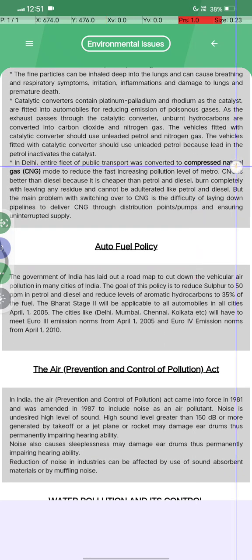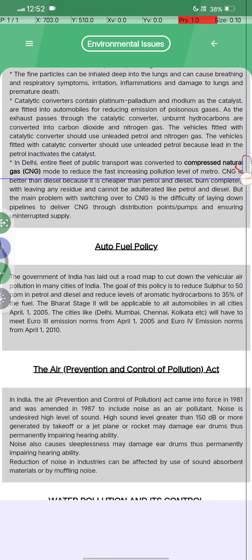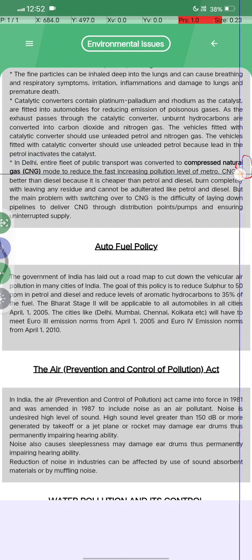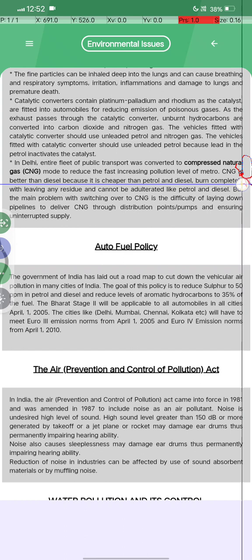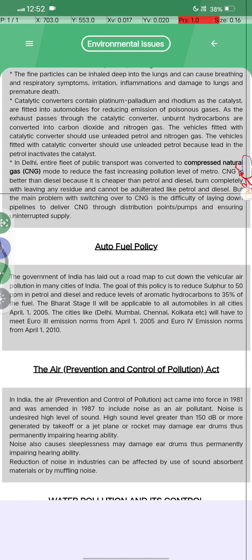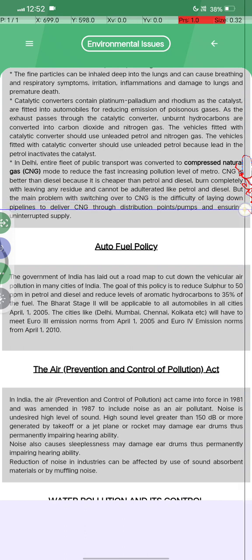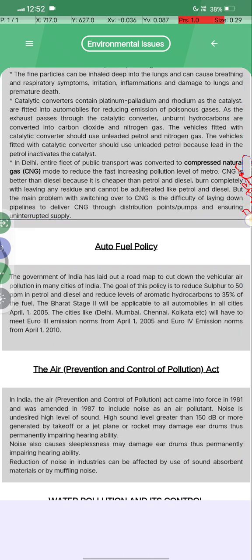And, for example, in Delhi the fleet of public transport was converted into compressed natural gas mode to reduce the fast-increasing pollution level of the metro. CNG is better than diesel because it is cheaper than petrol, burns completely without leaving any residue, and cannot be adulterated like petrol or diesel. But the main problem with switching over to CNG is the difficulty of laying down pipelines to deliver CNG through distribution points and pumps, and ensuring uninterrupted supply.